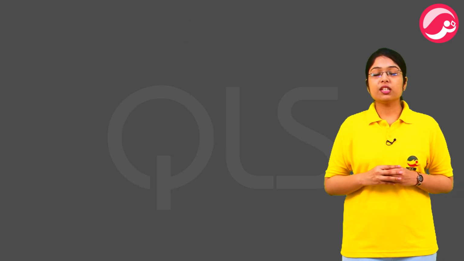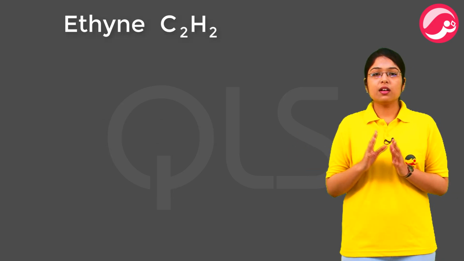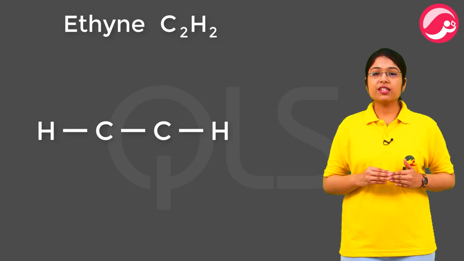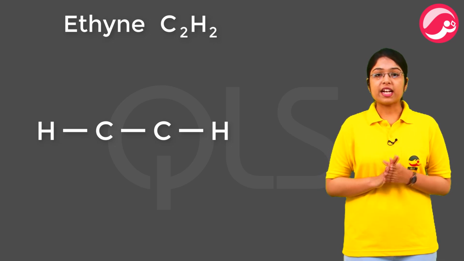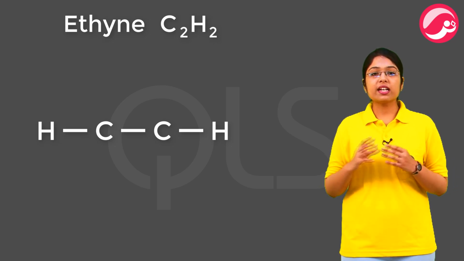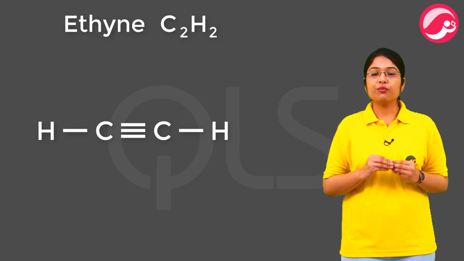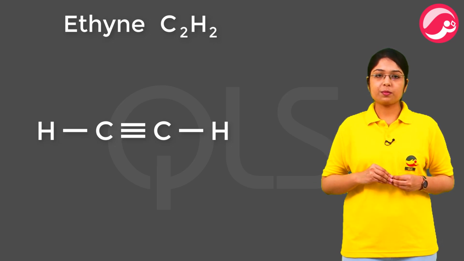Similarly, we can draw the structure for ethyne. Carbon की valency सिर्फ hydrogen से complete नहीं हो सकती है. So, to satisfy the remaining 3 valencies, carbon atoms form triple bond between themselves.